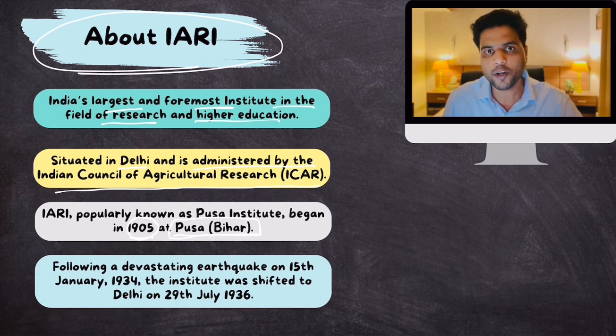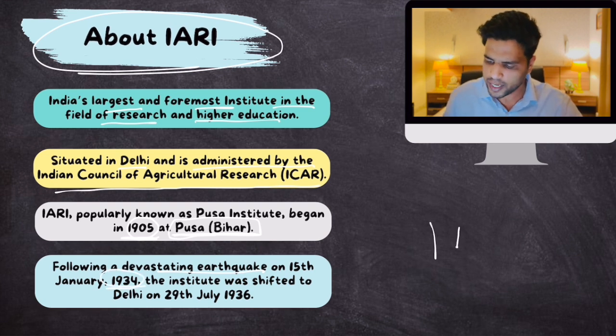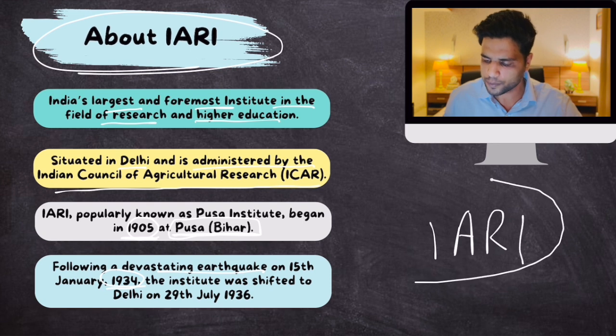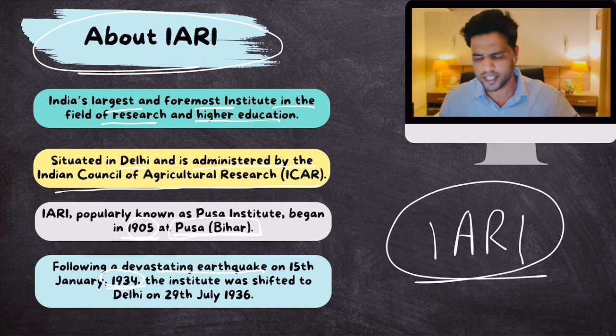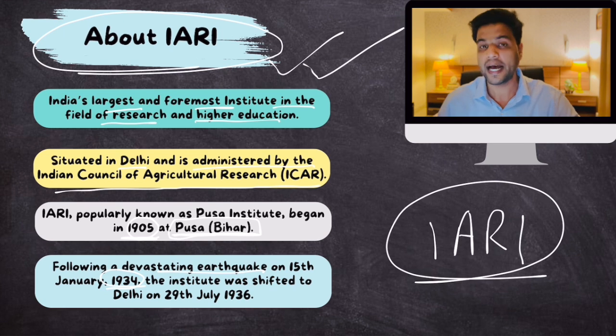That is why some people call it the Pusa Institute. But after a devastating earthquake, it was shifted to New Delhi in 1934. And since independence, it is called the Indian Agricultural Research Institute. Okay, so that's the information you should know about as far as this Pusa Institute is concerned.